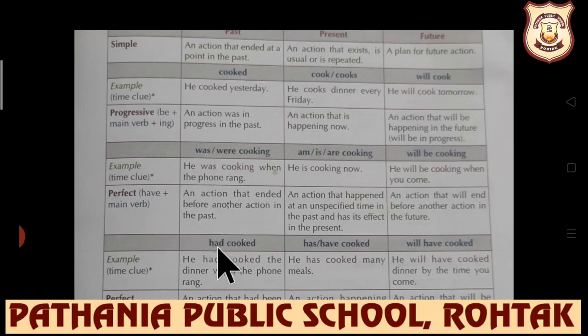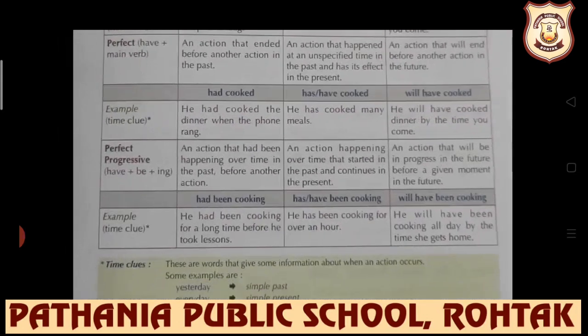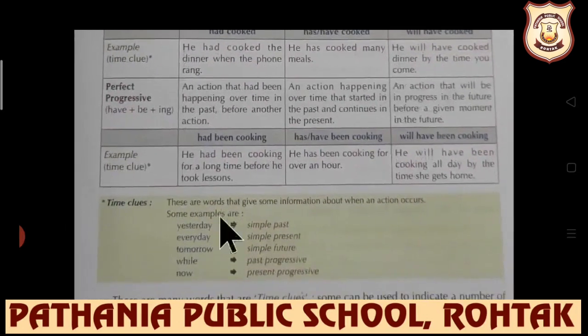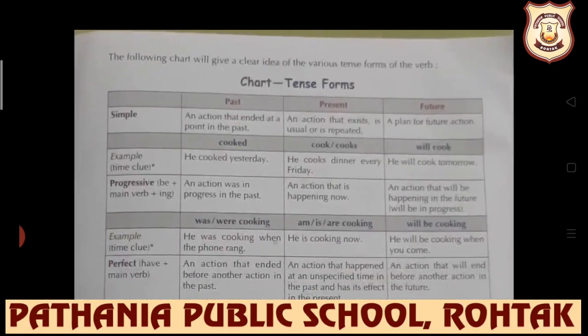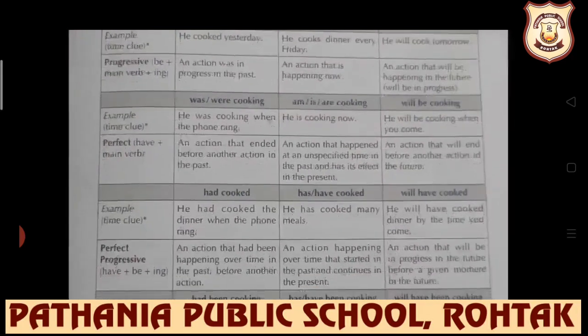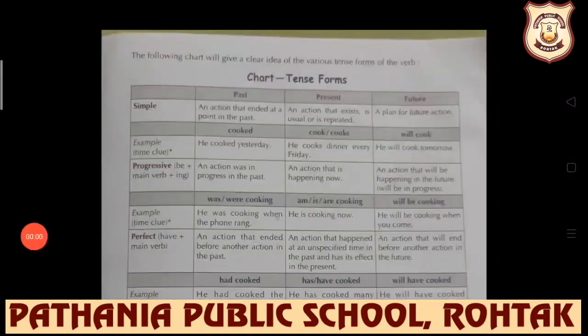Next we have past perfect. So had plus third form will be used, and this is the usage. Further, for perfect progressive, had been plus first form plus ing will be used along with the usage. So in the same way, for present and future, one example, which form will be used and what is the usage, it is clearly given in this chart.